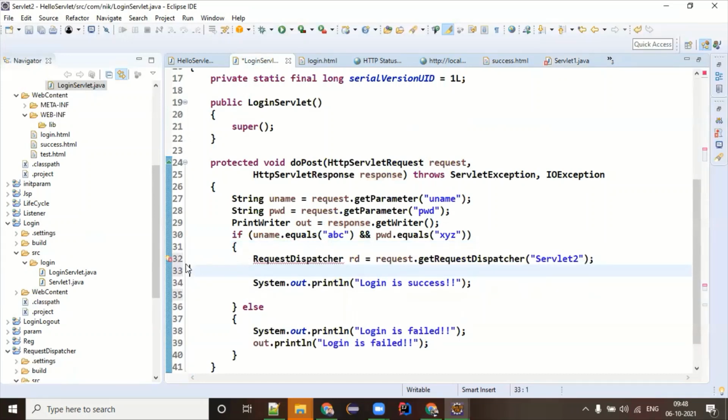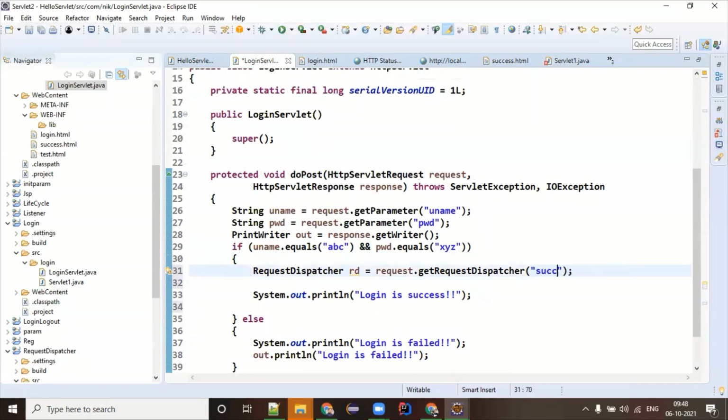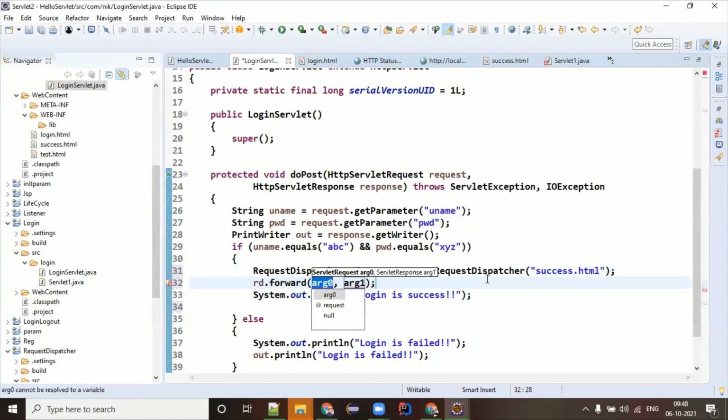Request dispatcher. And here I'm going to give success.html. rd.forward request response.